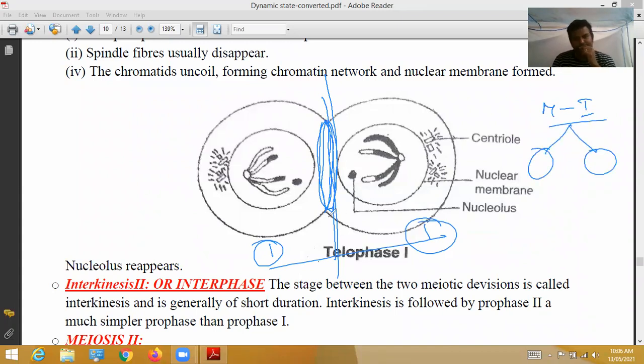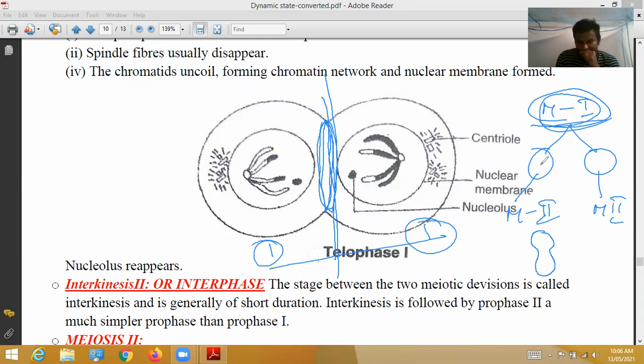Actually, during gametogenesis in males and females, with only meiosis 1, gametogenesis is not finished. It is incomplete. So when these two daughter cells are involved in meiosis 2, they produce cells like this. This is what forms after telophase 2. Even these daughter cells are formed like this after telophase 2.